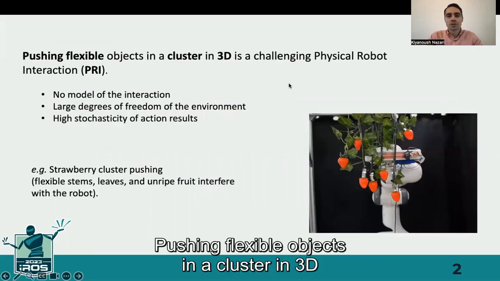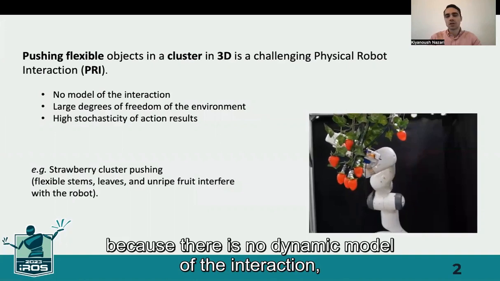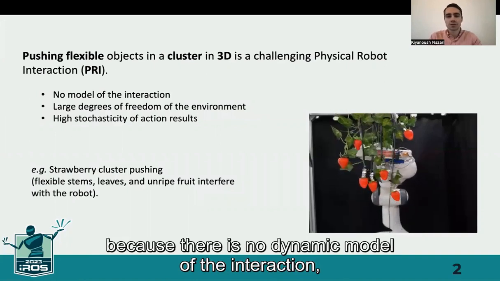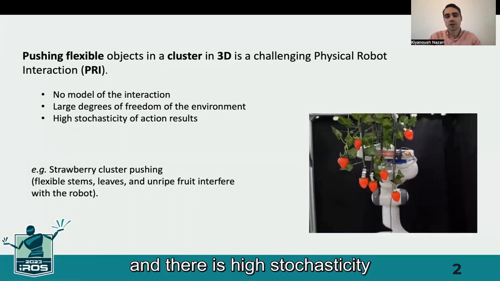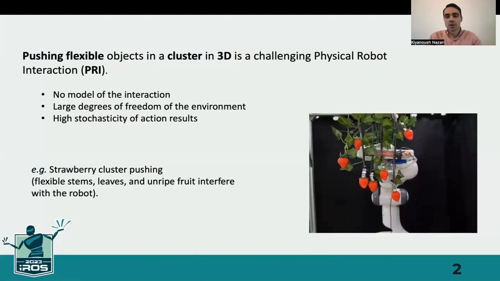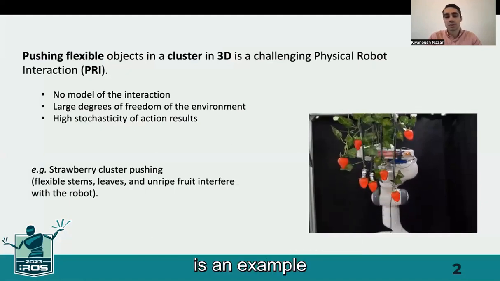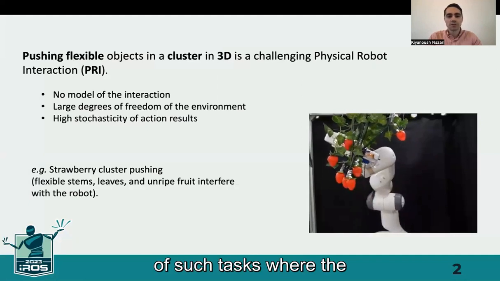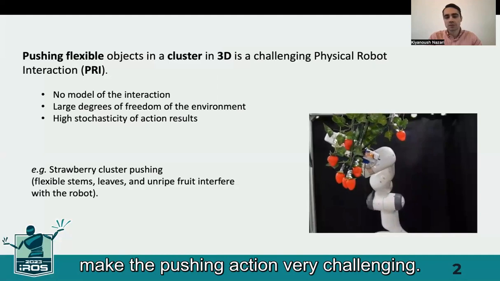Pushing flexible objects in a cluster in 3D is a challenging physical robot interaction task, and the complexity is because there is no dynamic model of the interaction, there is large degrees of freedom of the environment and the task, and there is high stochasticity of the robot action results. Pushing a strawberry stem in cluster is an example of such tasks where the flexible stems, leaves, and unripe fruits make the pushing action very challenging.